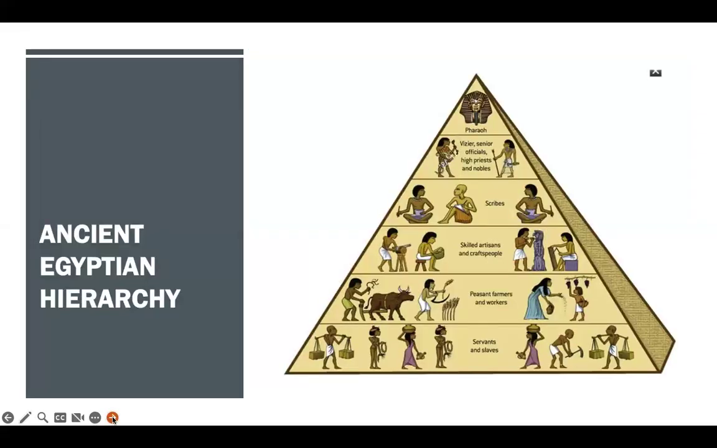If you look at the ancient Egyptian hierarchy, you can see that Egypt had a much more complex structure. They had the pharaoh at the top, right? And so you have these officials and priests and nobles, but then you have scribes. Which I guess would be sort of like the scholars, right? But a little bit different. And then you have skilled artisans and craftspeople, showing that art was important to Egyptian society. Peasant workers and farmers were next, and then servants and slaves down at the bottom.